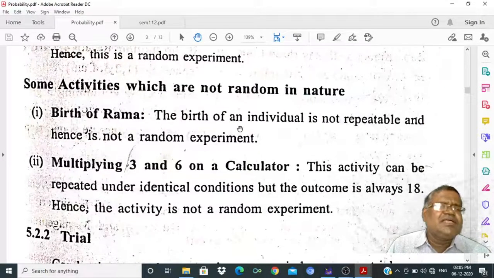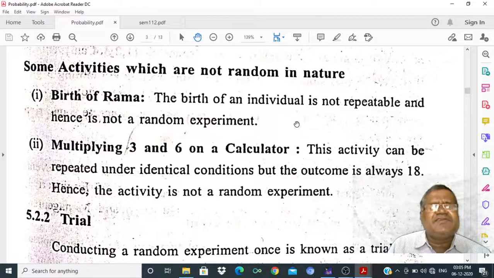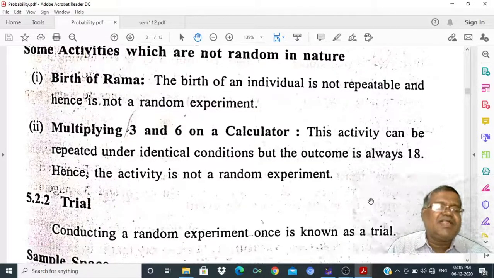Let us look at the birth of Rama. The birth of an individual is not repeatable and hence it is not a random experiment. Consider multiplying 3 and 6 on a calculator. If we multiply 3 into 6, 18 comes. However many times we repeat it, we get the same result. This activity can be repeated under identical conditions, but the outcome is always 18. Hence, the activity is not a random experiment.